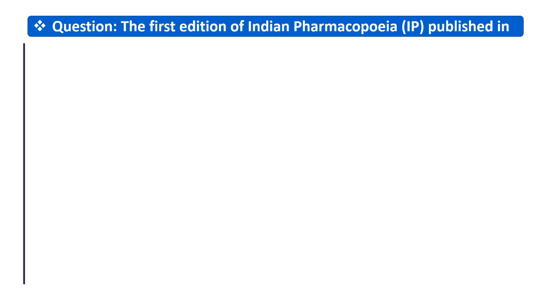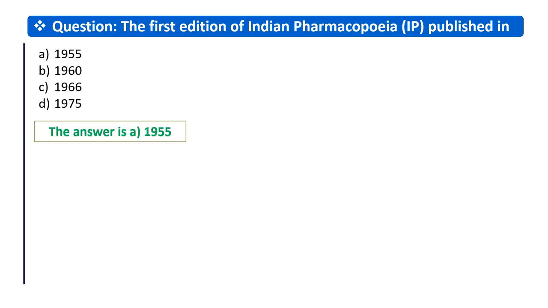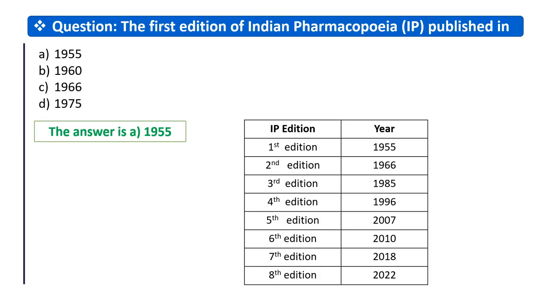Now, let's check your understanding of the topic through one quick question. The question is, the first edition of Indian Pharmacopoeia IP published in, options are A. 1955, B. 1960, C. 1966 and D. 1975. As I mentioned before, the first edition of Indian Pharmacopoeia was published in 1955. So the answer is A. 1955. This is one of the important tables from the exam point of view.